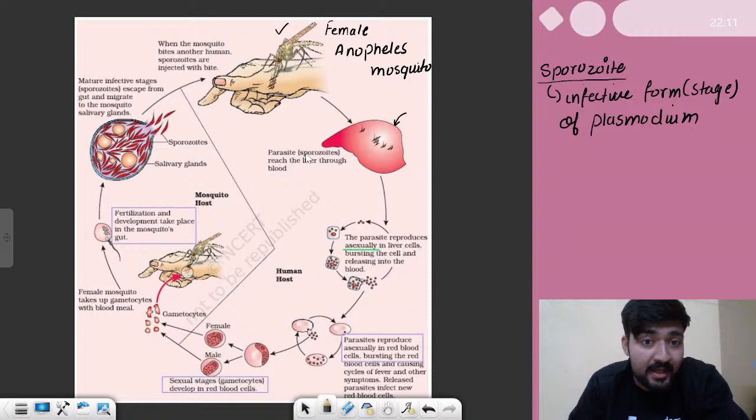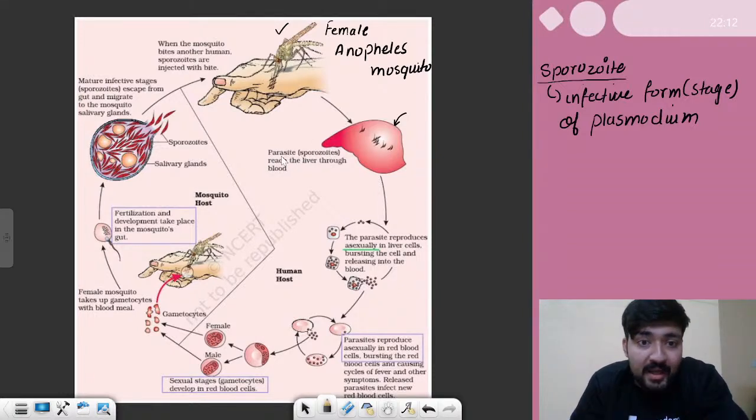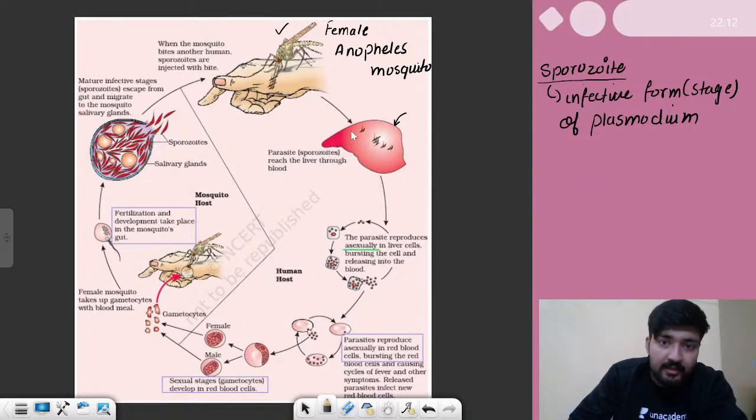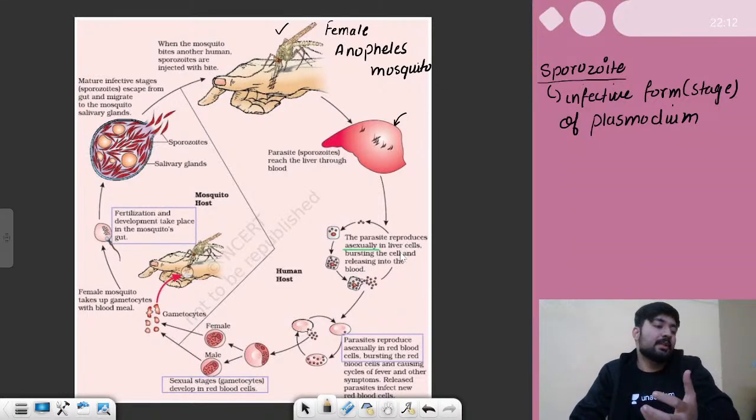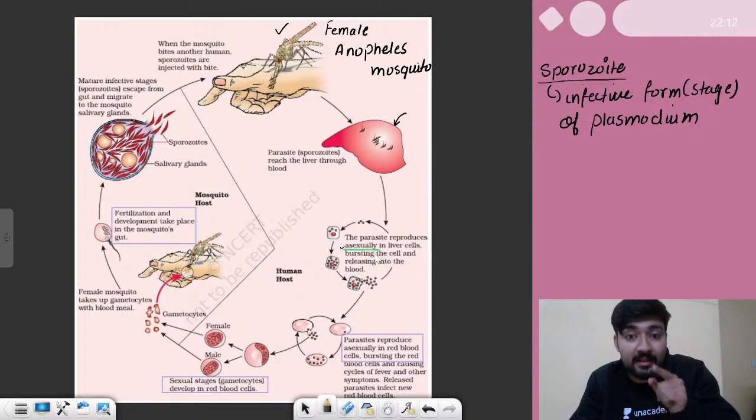So it says parasite. A parasite is an organism that lives on our body. So this parasite, in the form of sporozoites, reaches the liver through the blood, and inside the liver it reproduces. It increases its count. How? By reproducing asexually. By means of asexual reproduction, it increases in number in the liver cells.